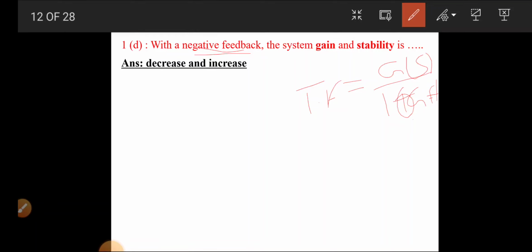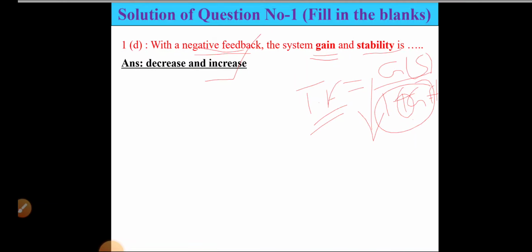So once it is plus, the gain will be what? This transfer function is nothing but the gain of the system. If it is plus, that means this lower term will become large. When this lower term becomes large, this thing will decrease. So that's why the gain will decrease. And when the gain is decreased, the stability of the system will increase.